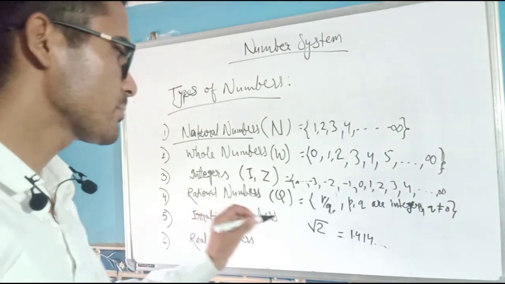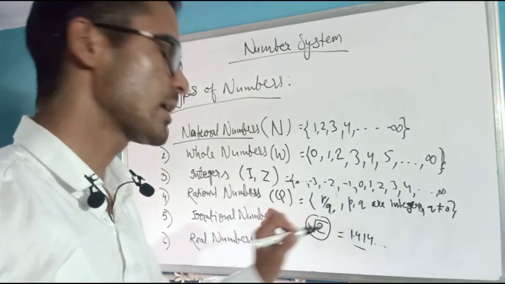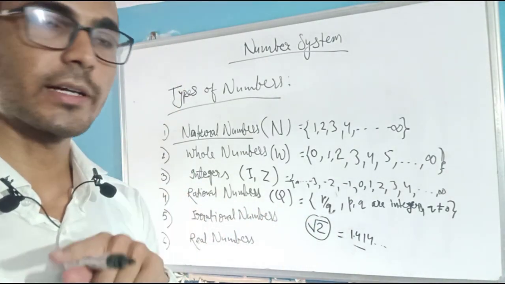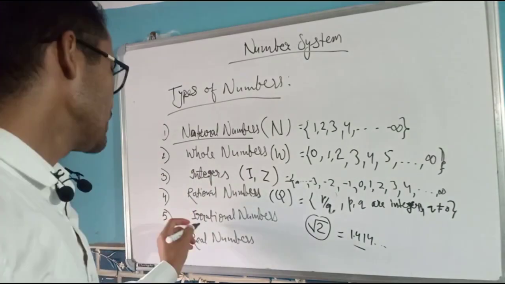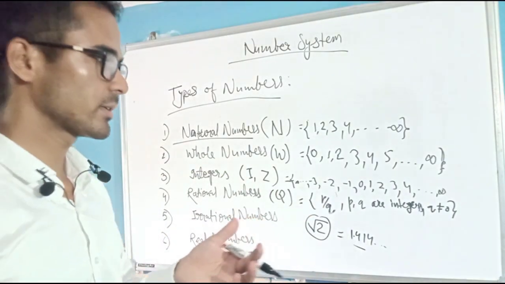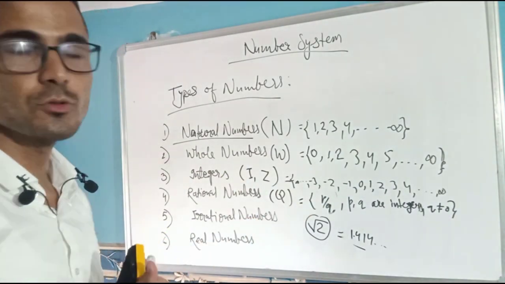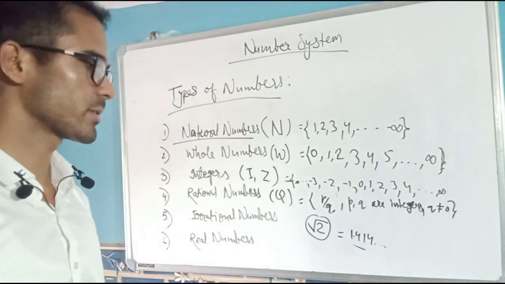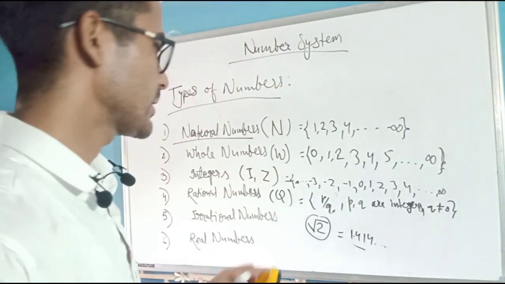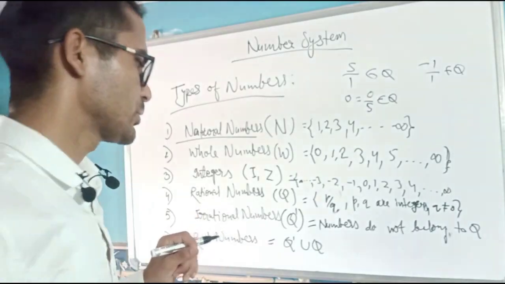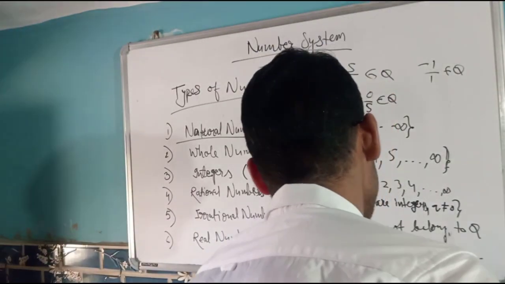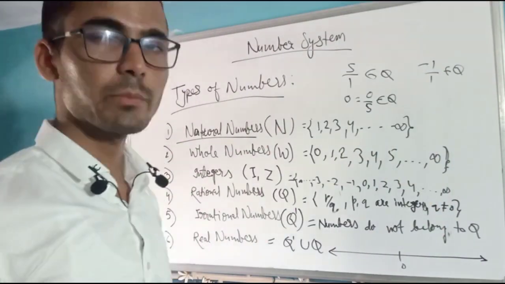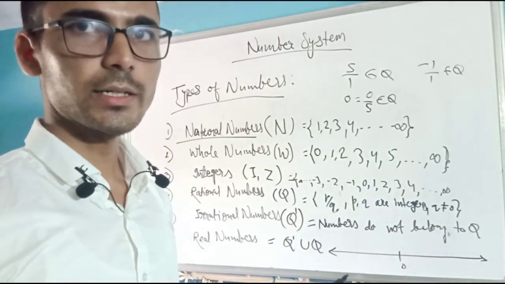Such numbers whose decimal expansion is non-terminating and non-recurring are called irrational numbers. Or in one sense, those numbers that are not rational are simply irrational numbers. Okay, so the real number line is nothing but this line. 0 to 1 is a number line, and it's a real number line because we represent real numbers on this line. That's why we call it the real number line.